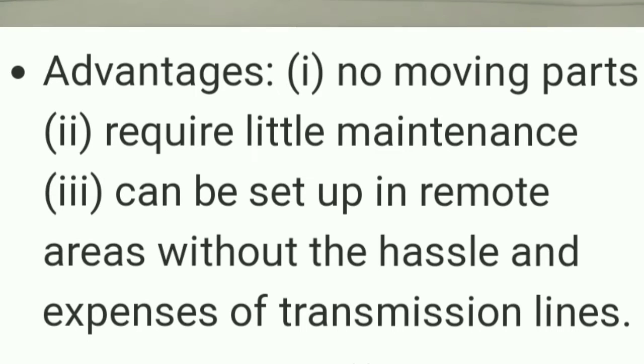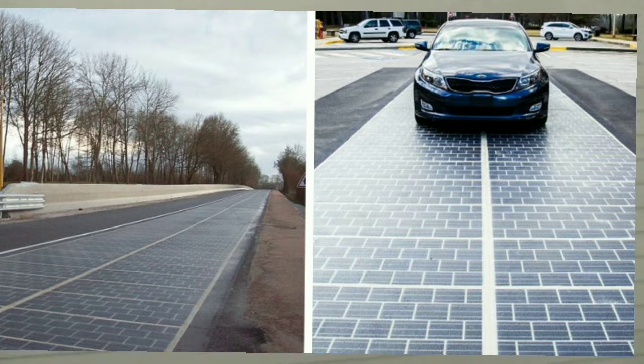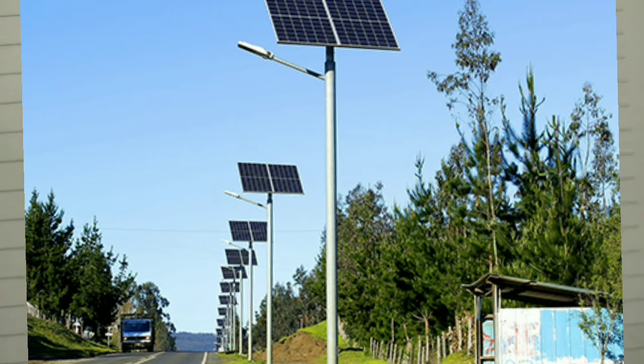They have some advantages and disadvantages. Among the advantages, there are no moving parts. The solar panel is fixed, and no need to move anything, which is an advantage. It requires little maintenance, so there is very little expenditure for maintenance. It can be set up in remote areas without the hassle and expenses of transmission lines, so no transmission is required. If you set up a device with the panel, the heat energy is collected and we can use it as electrical energy. We know that the sun is available only in the daytime.